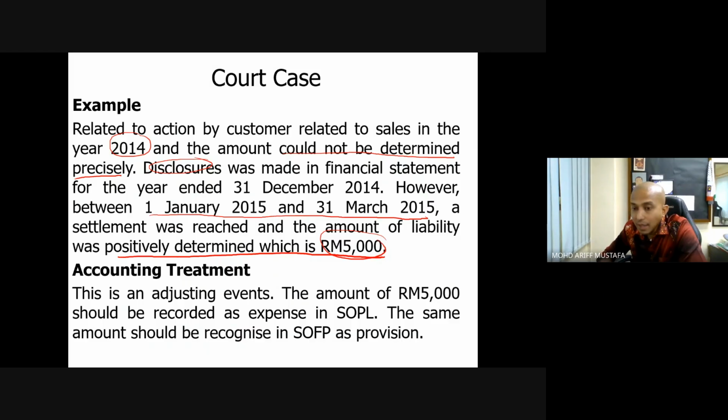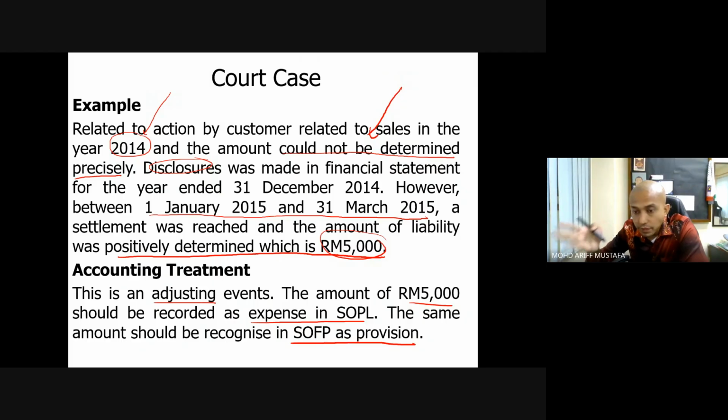You see, this extra evidence or new evidence shows that now we can determine the amount. Previously, it could not be determined, but now we can determine. Therefore, because now with the new evidence we can determine, we adjust. So the amount 5,000 we record as an expense in the statement of profit or loss, and the same amount should be recognized in the statement of financial position as a provision. Because now we can determine the amount, the amount can be estimated reliably. Present obligation, yes, because it is a court case in 2014. The amount can be determined reliably.